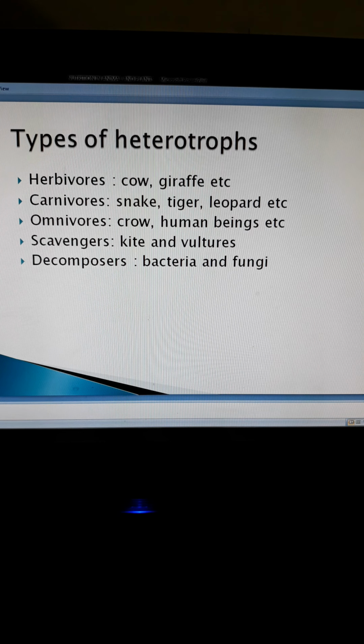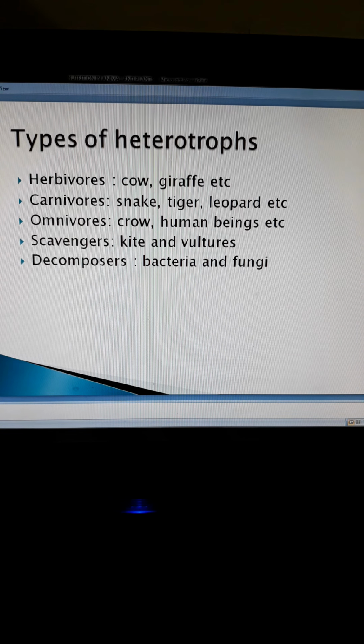First one is the herbivores. Herbivores are those animals that eat only green plants or plant products, for example cow, giraffe, zebra, rabbit, etc. Second type is carnivores. Carnivores are those animals that eat the flesh of other animals as food, for example snake, tiger, leopard.